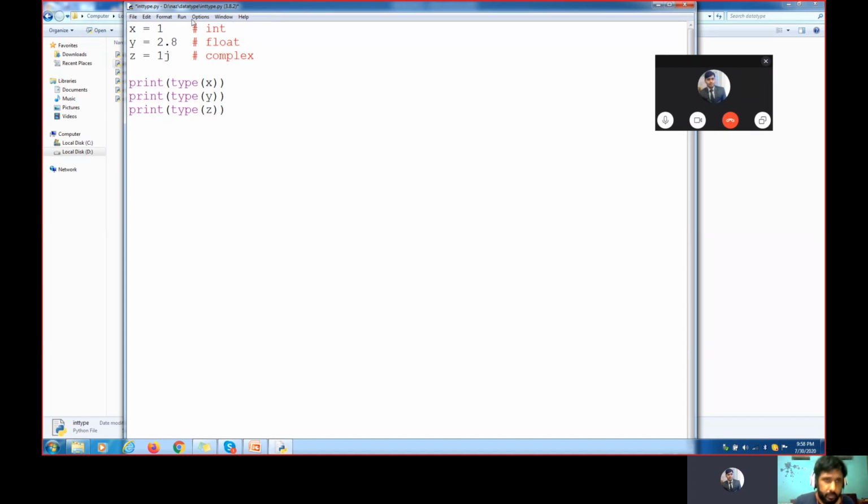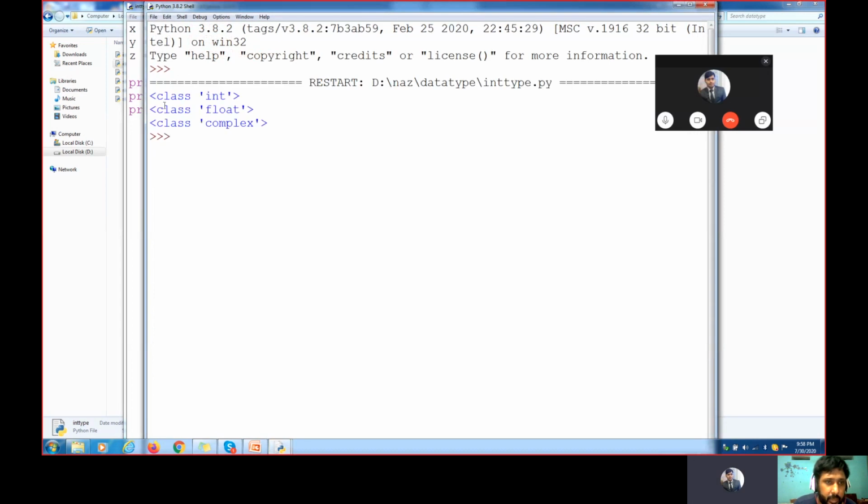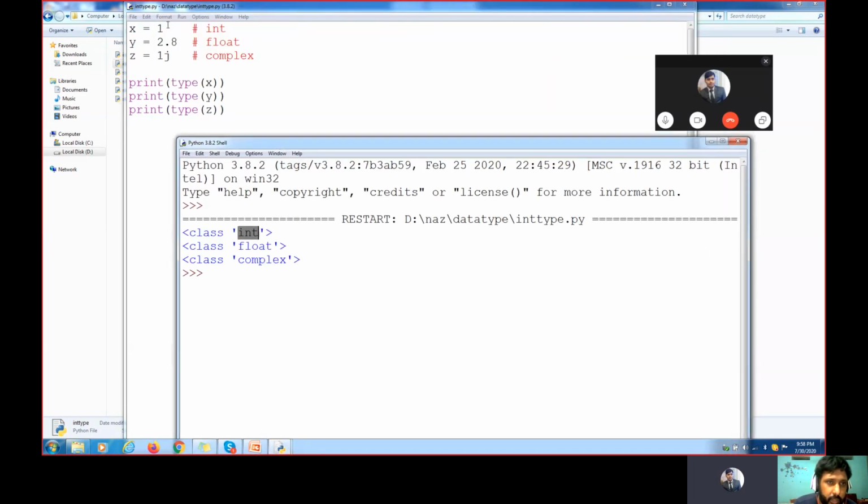Now we use print type. We want to know the data type of 1, the data type of 2.8, and the data type of 1J. If we run this program, it shows a different data type class for each. 1 is an integer. 2.8 is a float value. 1J is a complex value.